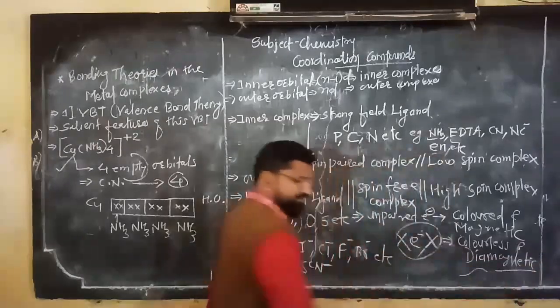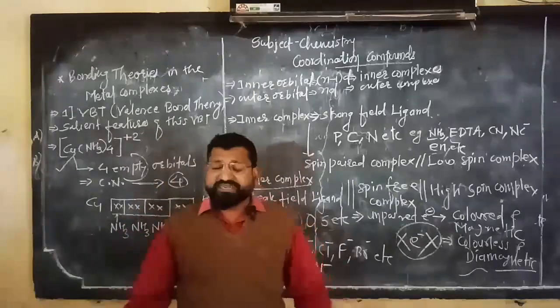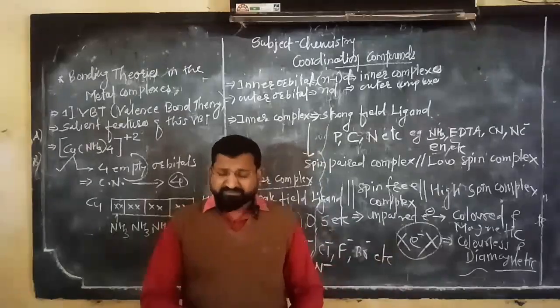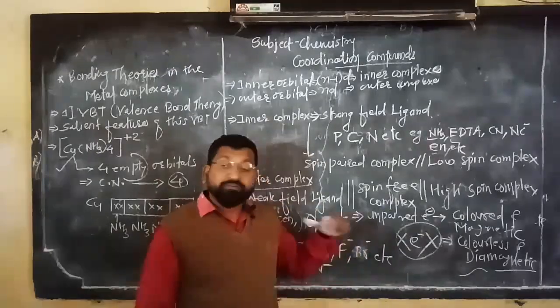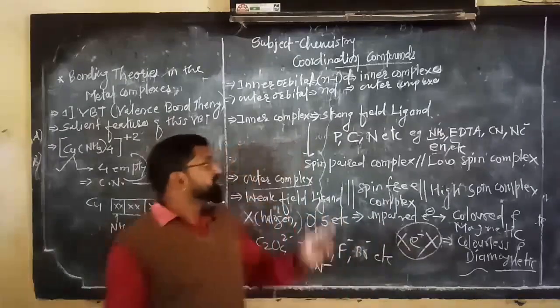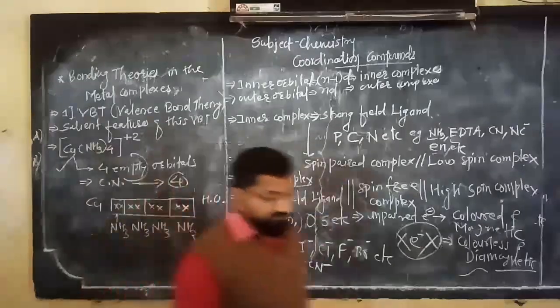So everybody see here, this is about the VBT. You can repeat the video and understand the fact. After that, we will take an example of VBT so that you will get a proper idea.